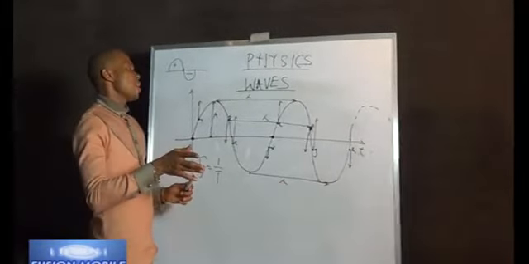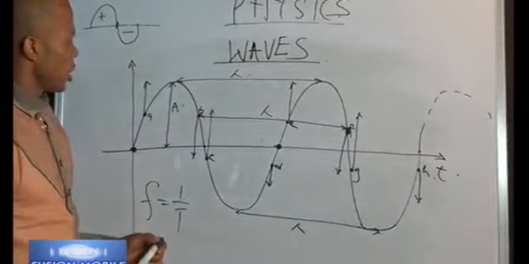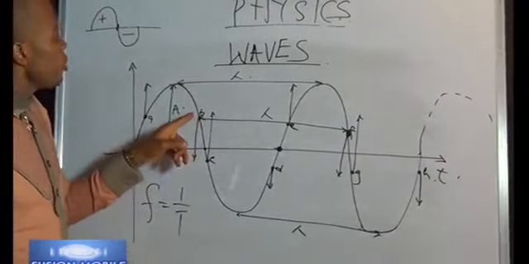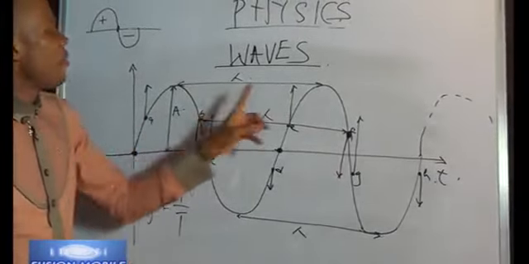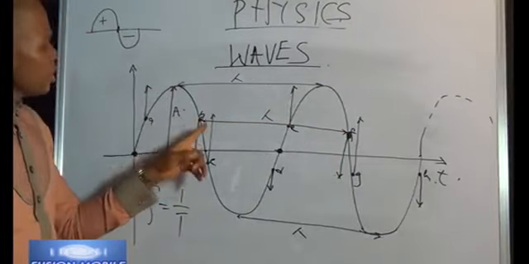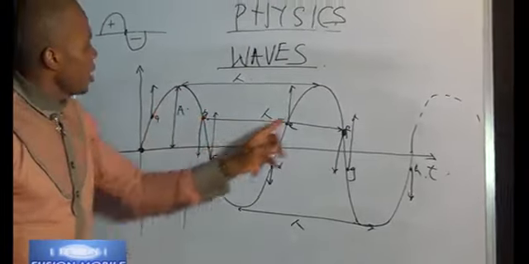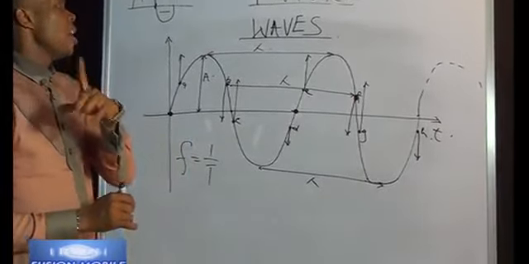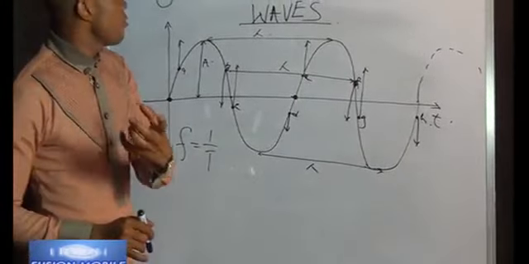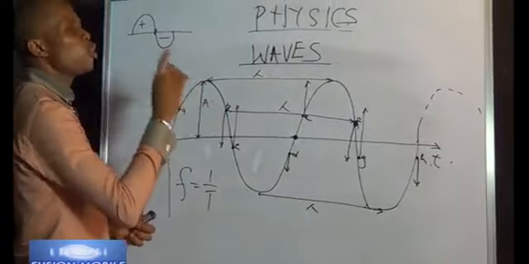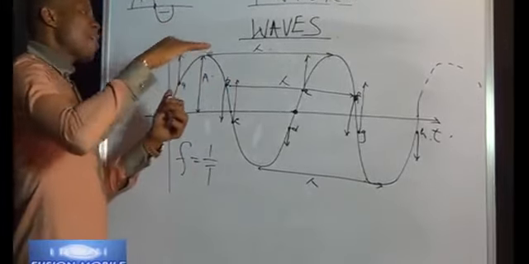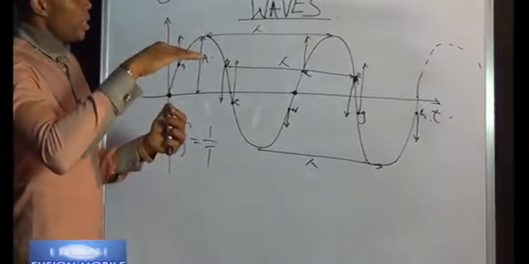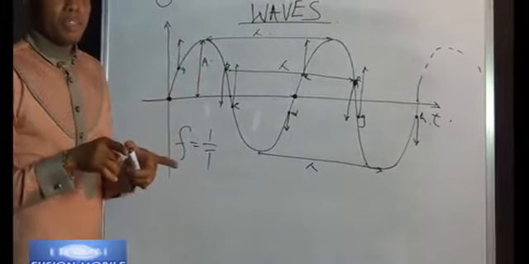Then the last one you may not regularly see in your textbook is that the difference between two particles that are in phase. B is in phase with F. How? I know that's what is running in your mind now. When you say that two particles are in phase, it simply means that those particles are at the same vertical level, and both will point in the same direction.